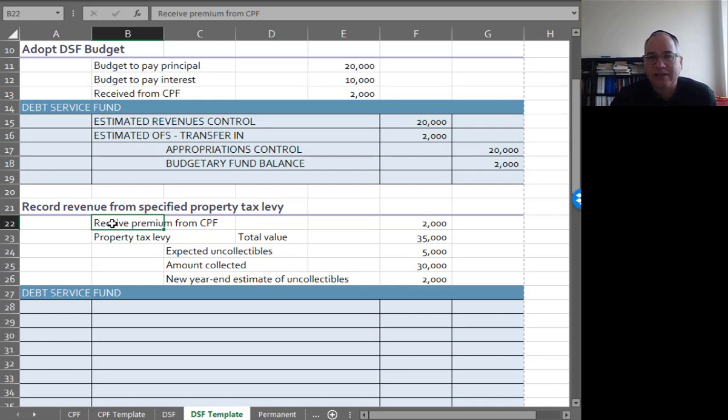I don't know. I guess we're going to tax the criminals. What does that have to do with the courthouse? I don't know. Anyway, let's just go along with the problem. The book made it up. They know more than I do.